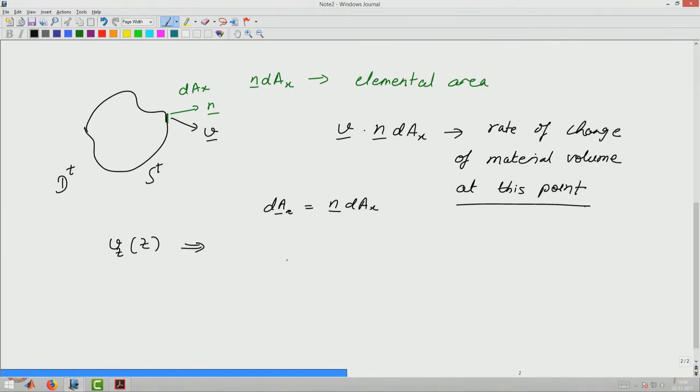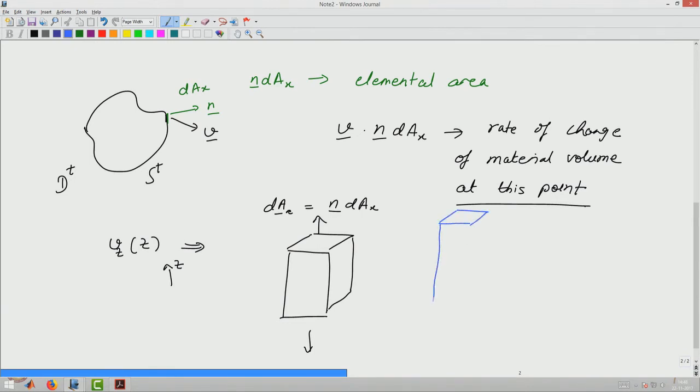We have seen that if you have a cuboid of material, and we are pulling the cuboid in the z direction, then as a function of time the material will be moving in the z direction.